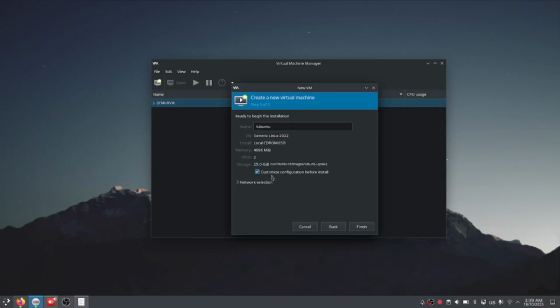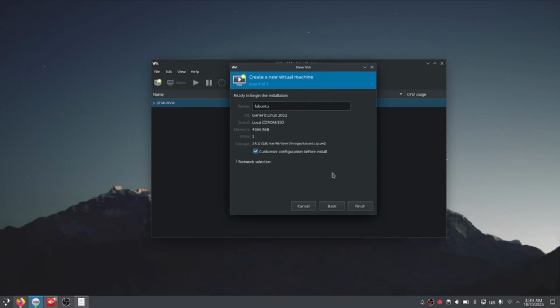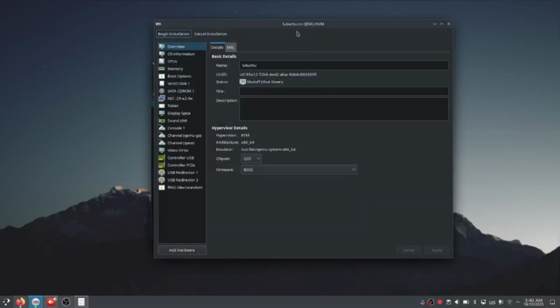I will click Customize Configuration before install, because I need to replicate a 32-bit system, so I need to change some things. Also, I need to change my network because I have multiple networks here on the system. Let's go finish. Okay, great.